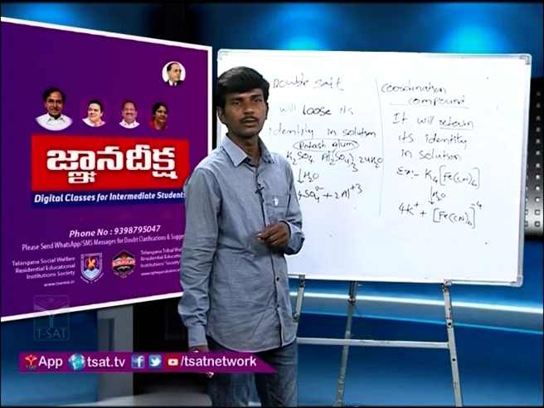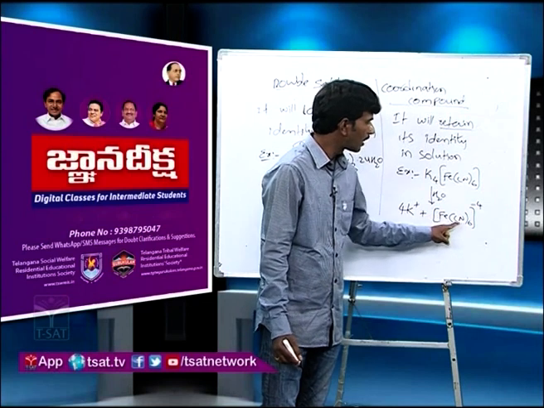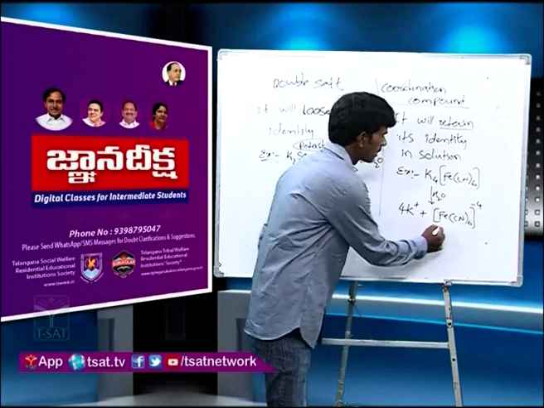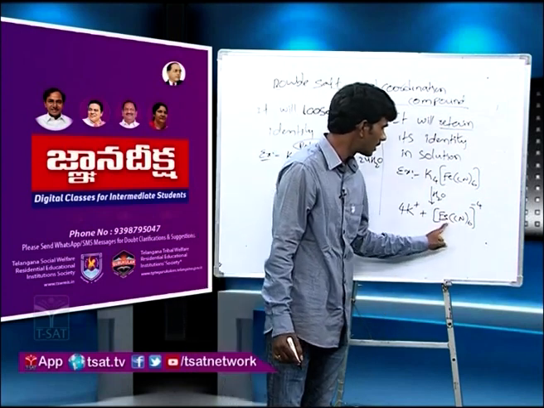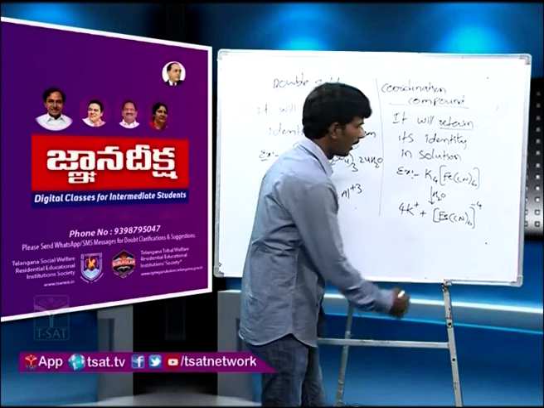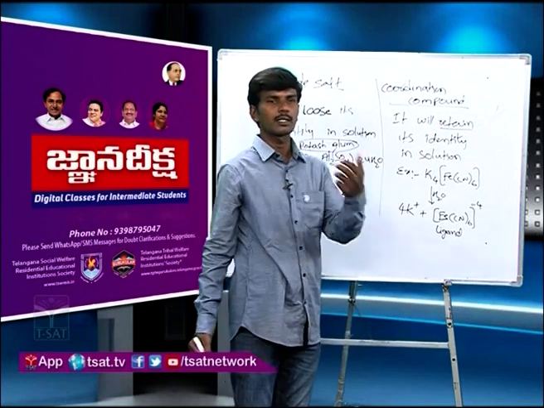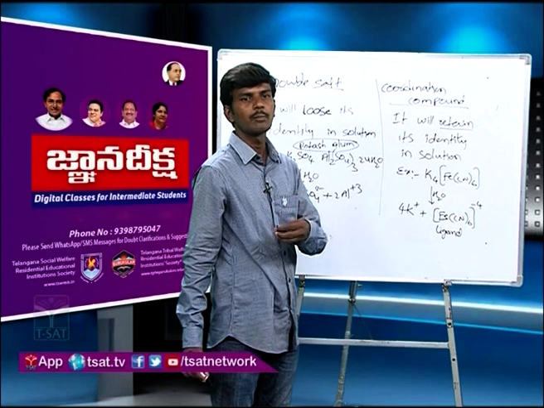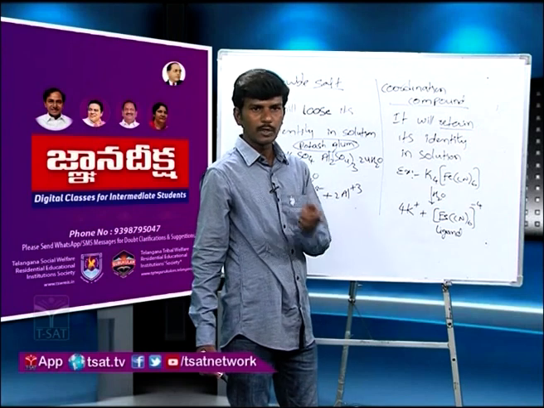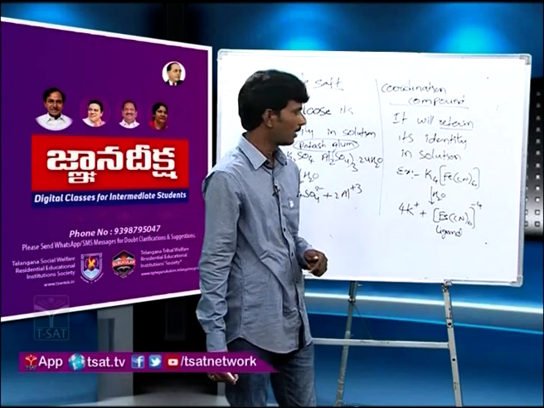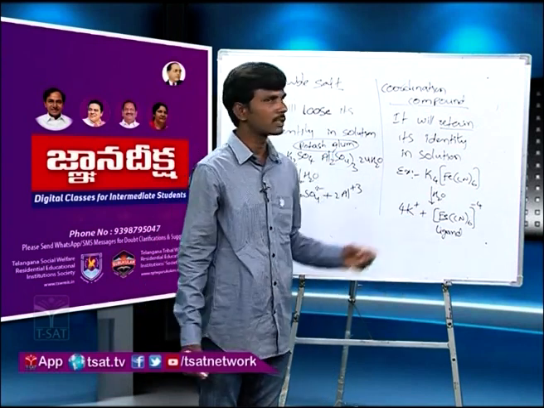Now in today's class, we will discuss the bonding, that means the bonding between metal ion and ligand. Here you see in the coordination sphere, this iron is called the central metal ion or central metal atom, and whatever ion is surrounded by this central metal atom is called a ligand. Ligand means the substance which is capable of donating a pair of electrons to the central metal atom. It may be a negative ion, it may be neutral. If it is neutral, it should have a lone pair of electrons. Negative means anyway that will have a negative charge, it will donate. So this is the difference between coordination compound and double salt.